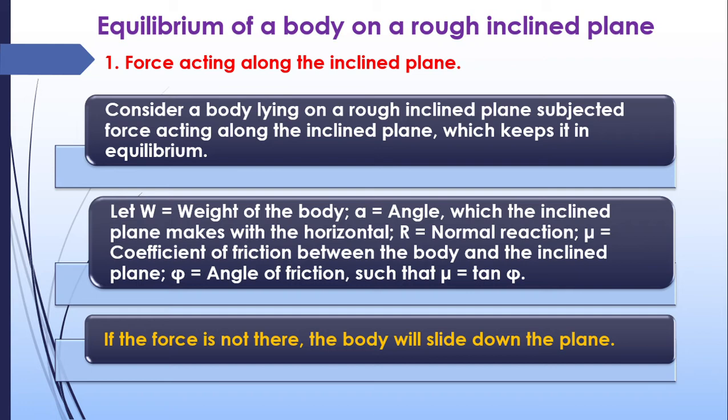Okay, W is the weight of the body. Alpha is the angle which the inclined plane makes with the horizontal, that is the angle of inclination. R is the normal reaction. Mu is the coefficient of friction between the body and the inclined plane. Phi is the angle of friction such that mu is equal to tan phi. So these are the quantities which are already assumed. Okay. Now this is our case.